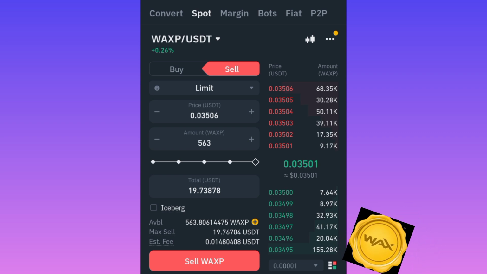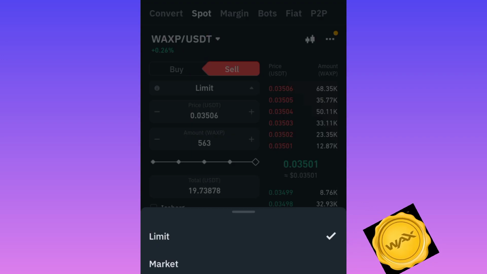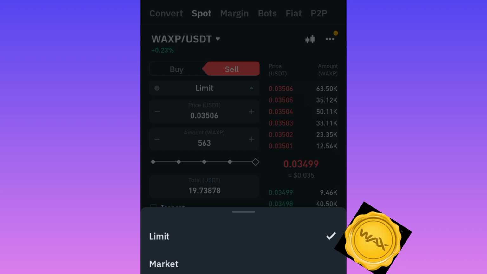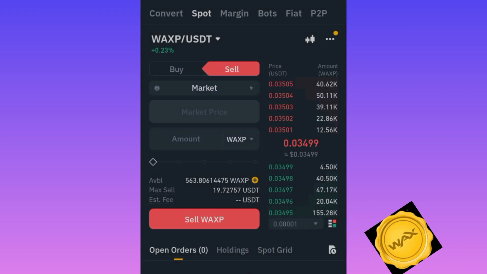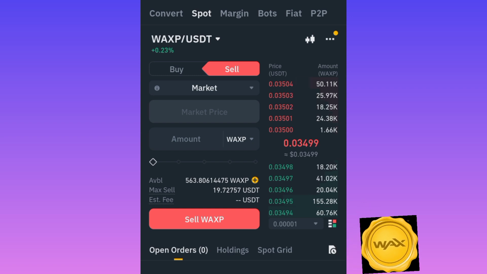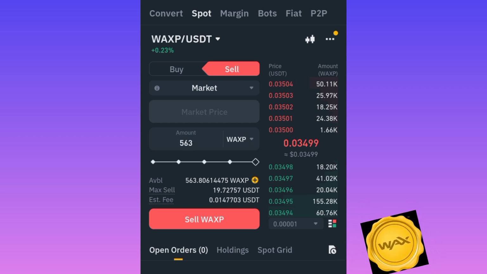Then the next thing you look out for is this section there. Change it from Limit to Market order. If you do any market order, change it to Market. You see this other place has changed, so you go back again and click on maximum.